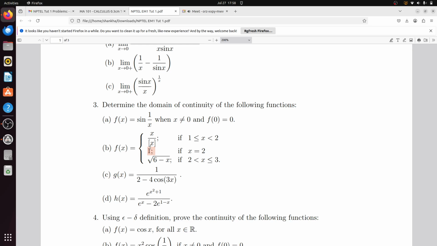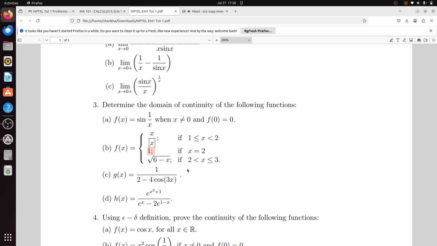So this type of discontinuity we call removable discontinuity, because by suitably defining the function, you can actually remove the discontinuity. Okay, so this function is continuous within the closed interval 1 to 3, except the point 2. So that means this function is continuous on 1 less than or equal to x less than 2, union 2 less than x less than or equal to 3.